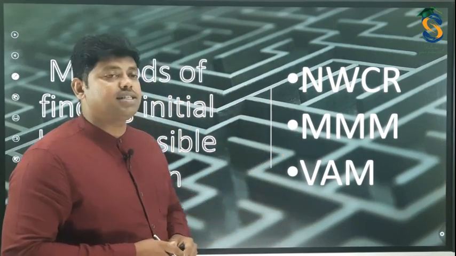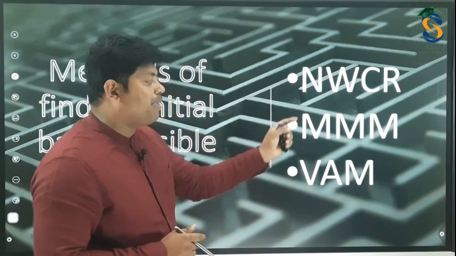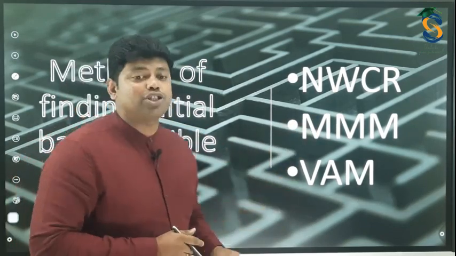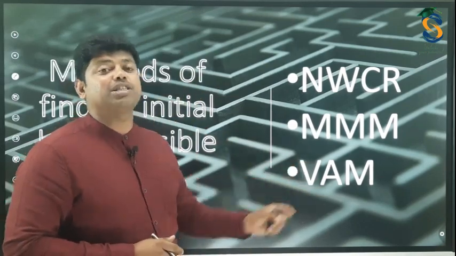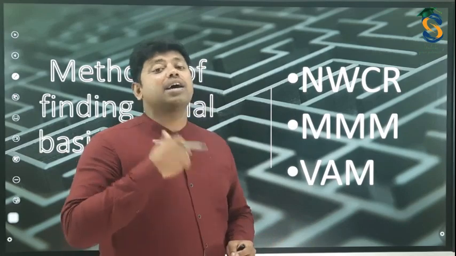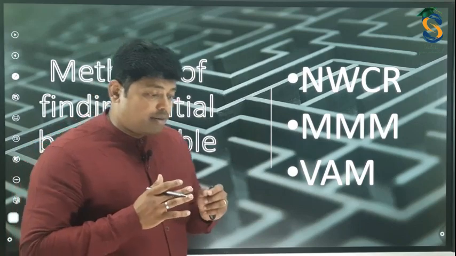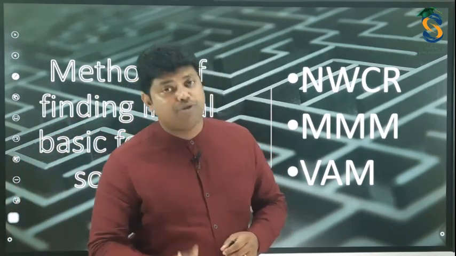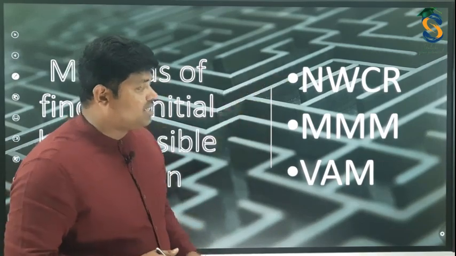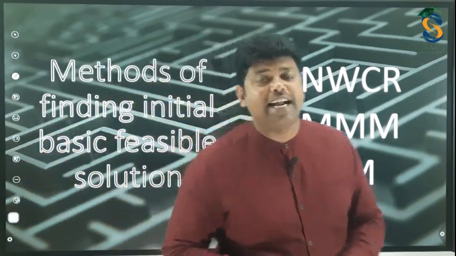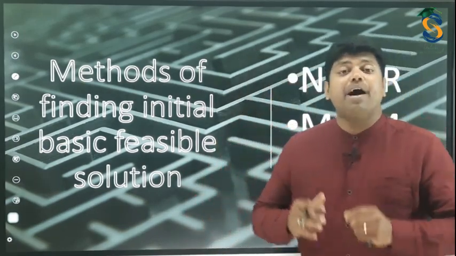And the second one is the matrix minima method. And the third one, which is not there in our syllabus, is Vogel's approximation method. You are going to study this method in your higher studies, either in your degree or post graduation. Those who are pursuing CA, of course, you are going to learn this in your CA syllabus. So there are 3 methods, but for our syllabus, only 2 methods: NWCR, Northwest Corner Rule, and matrix minima method.